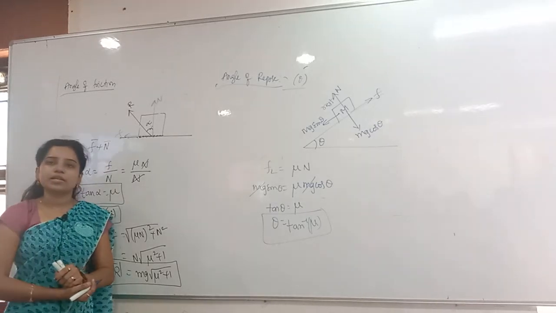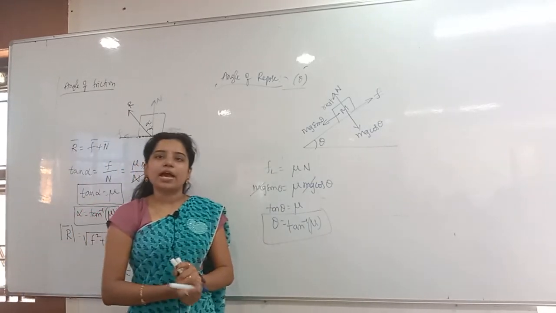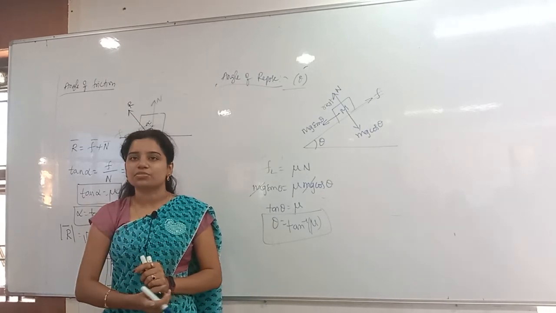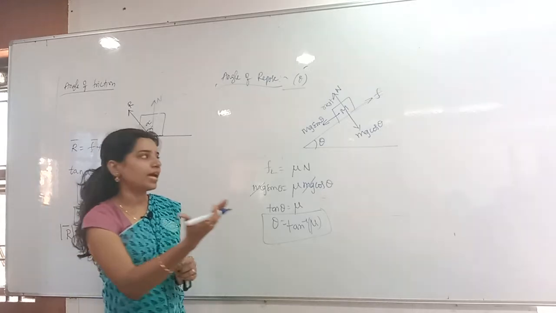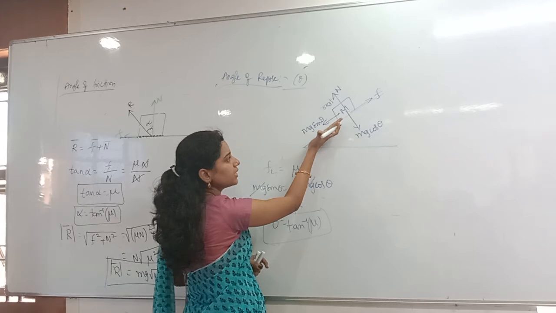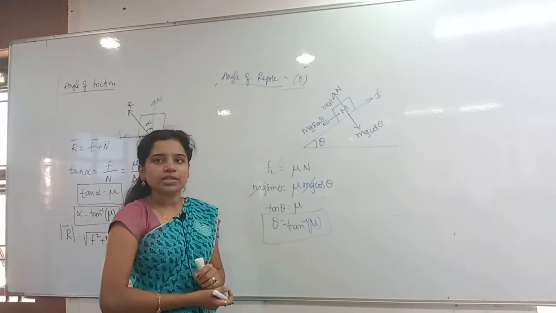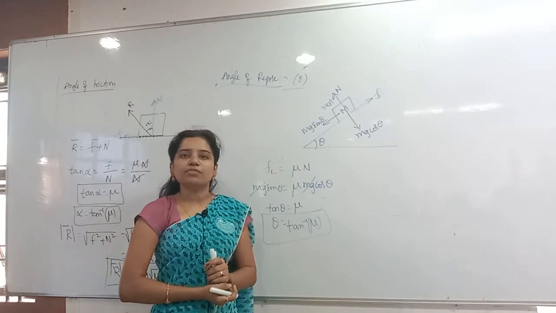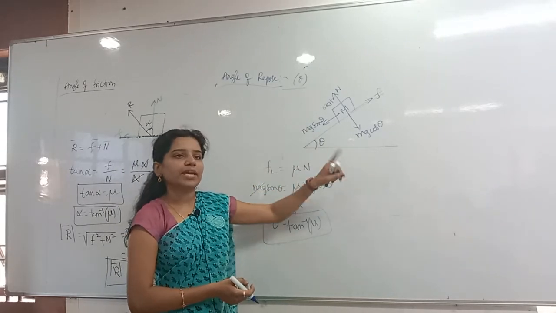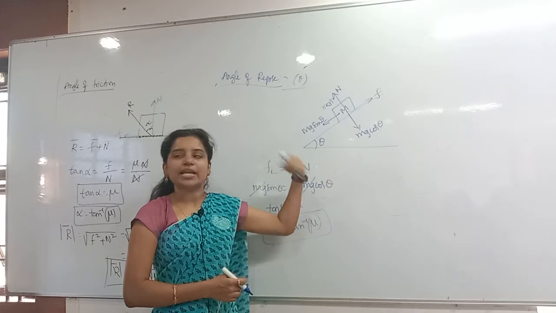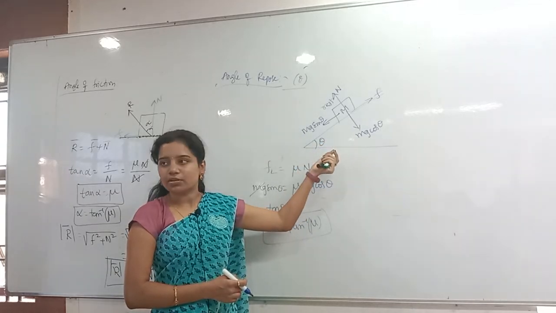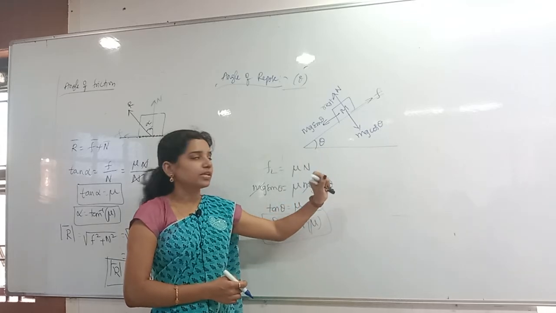The angle of repose is the angle of inclination at which the body is just about to move, where the body just starts its motion. When I put it horizontal like this, it does not move. As I keep increasing the angle, at this angle the body is about to move. That angle we call the angle of repose, otherwise the angle of inclination or angle of sliding, because the body starts sliding there.